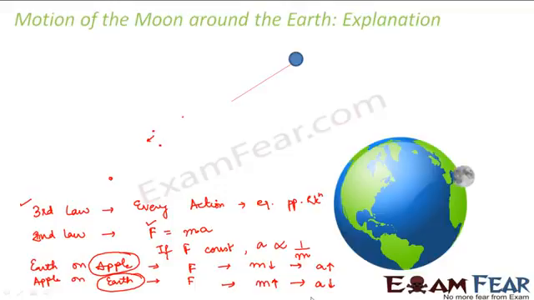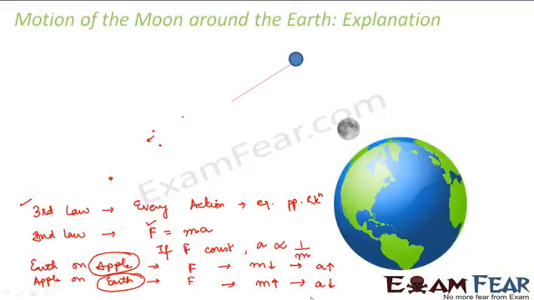So Newton concluded that every object actually attracts every other object. But we are able to see that attraction in the form of motion in certain objects if their masses are less. If the mass of the object is huge, the movement of the object is not visible.